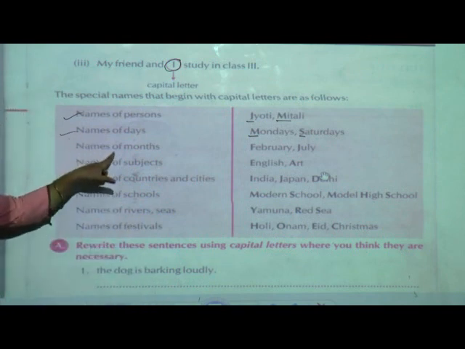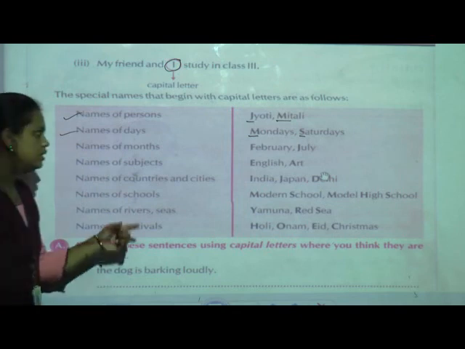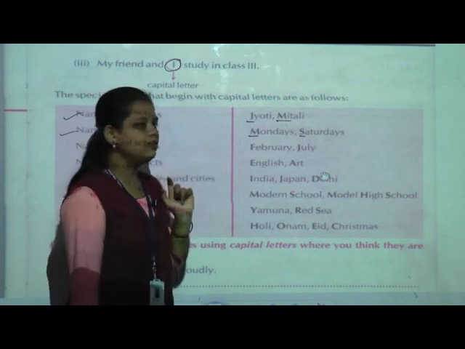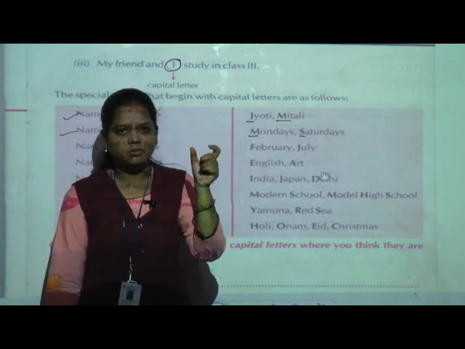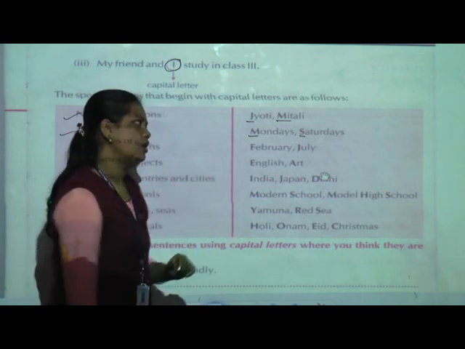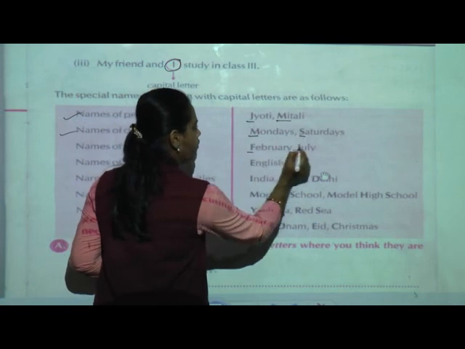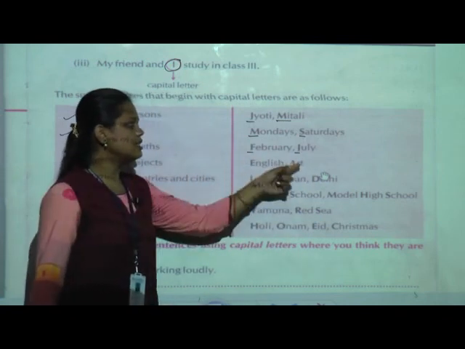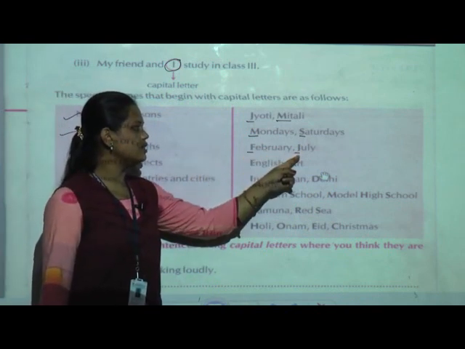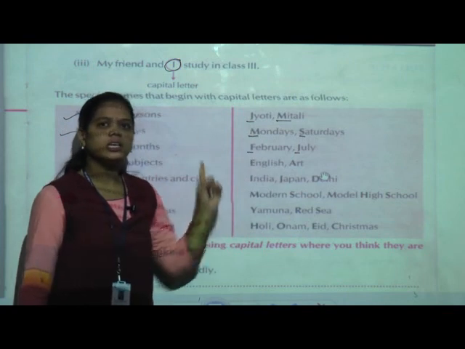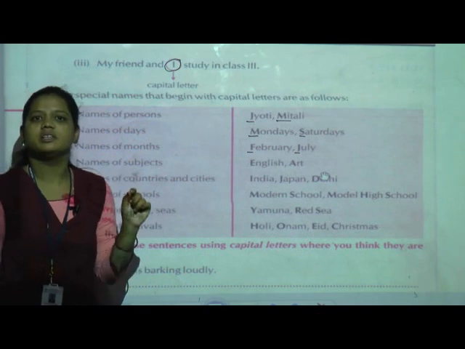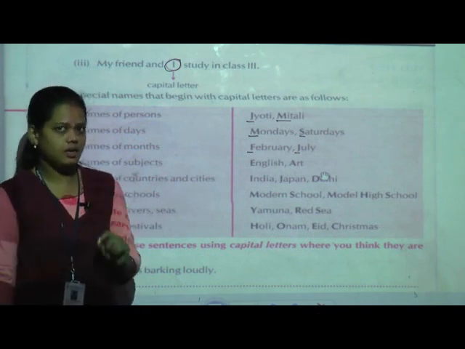Next is names of months. How many months are there? 12 months. Okay. In 12 months, whenever you are going to write the name of the months, that time you are using the first letter as a capital letter. Here you can see February F and July J. While writing the names of the months, the first letter is written in capital. So whenever you write the names of the months, the first letter is a capital letter.